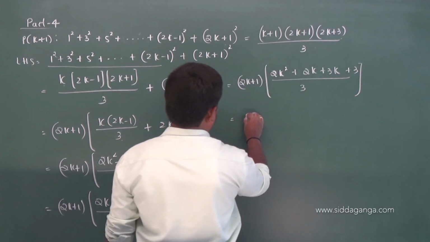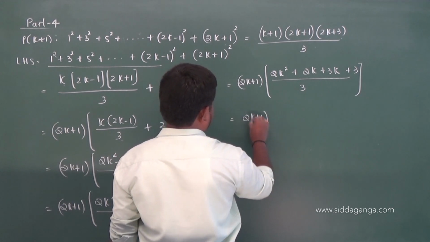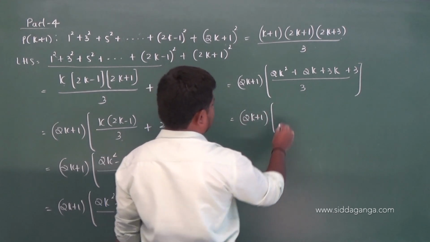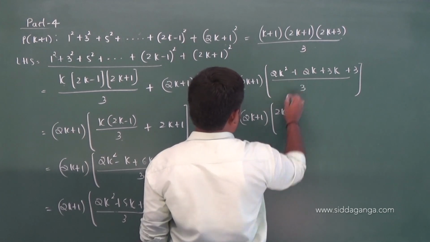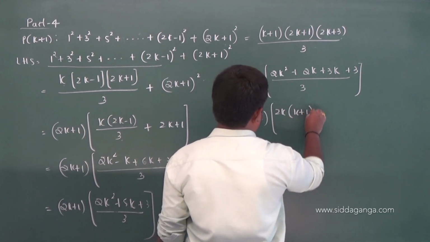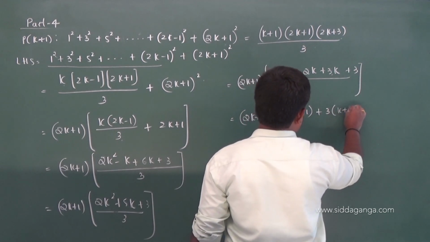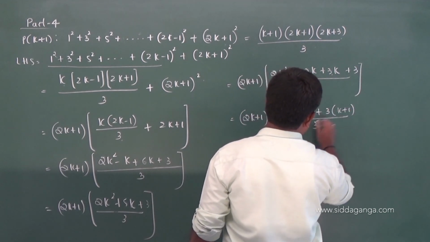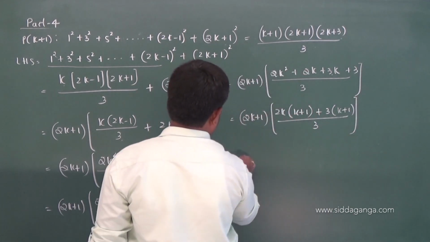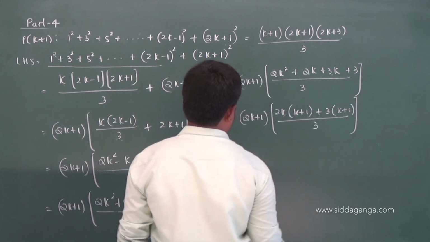So you get (2k plus 1) into, take 2k from these two terms, you get k plus 1. Take 3 from these two terms, you get k plus 1 by 3. So (2k plus 1) and (k plus 1) are the factors.